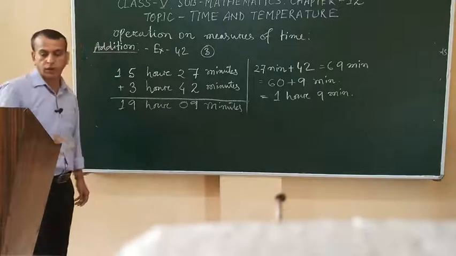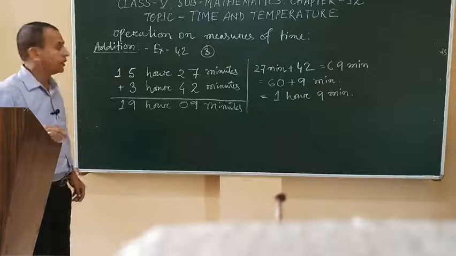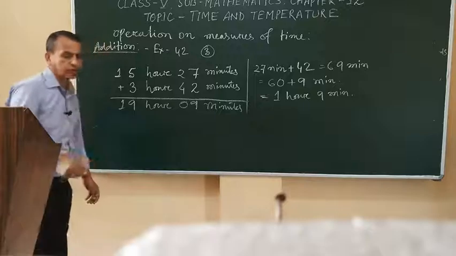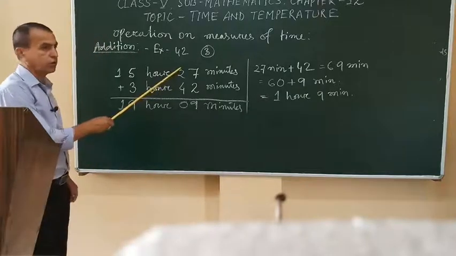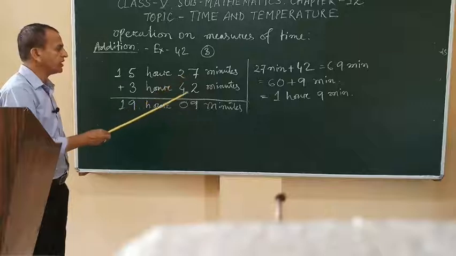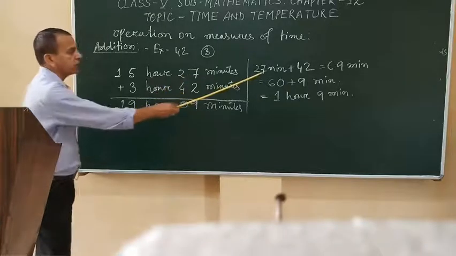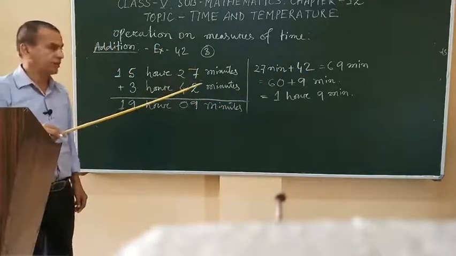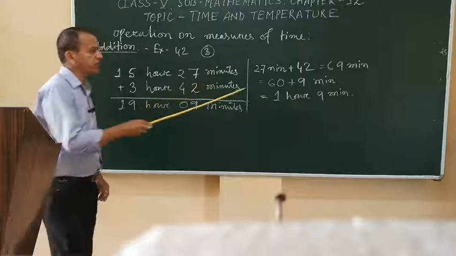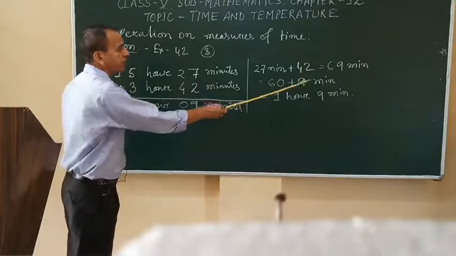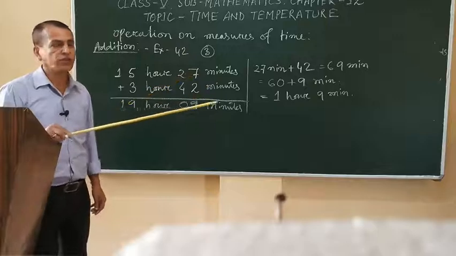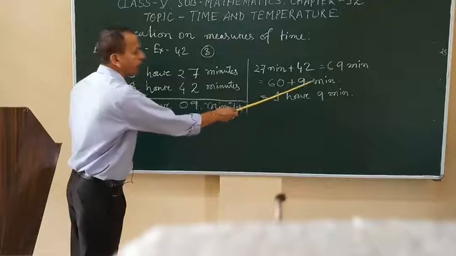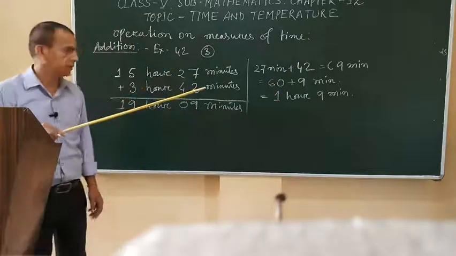How is it possible? Here the minutes, 27 minutes plus 42 minutes, give a total of 69 minutes. 69 means 60 plus 9. 60 minutes equal 1 hour, and 9 minutes equal 9 minutes only.